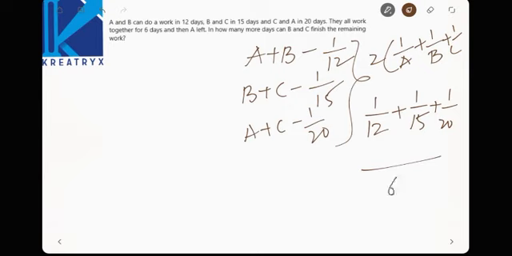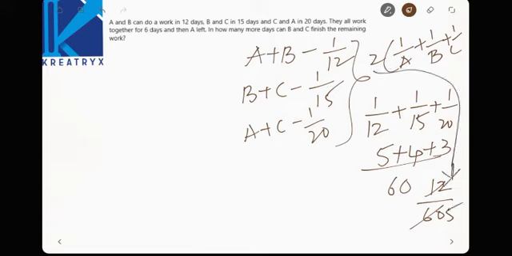LCM is nothing but 60. Now 5 plus 4 plus 3, since 12 fives are 60. Now 9 plus 3 is 12 by 60. 12 by 60, 12 by 5 and 2 comes here, that comes to 1 by 10. Now A plus B plus C can do 1 by 10th units of work in one day. Am I right? Yes.